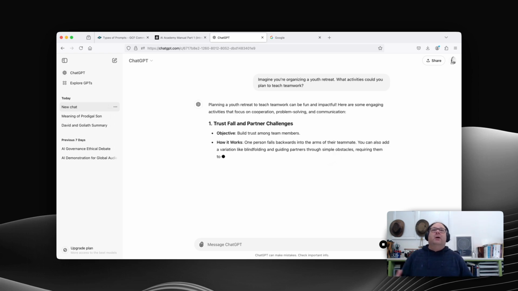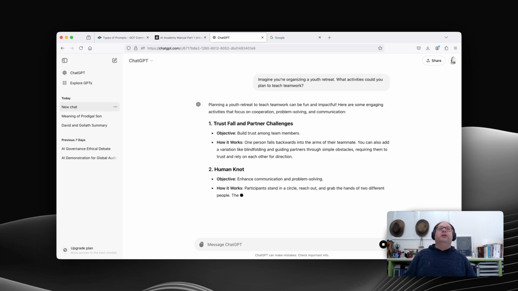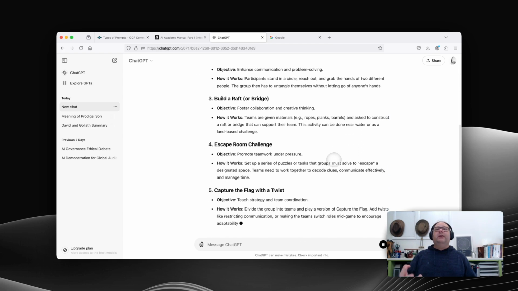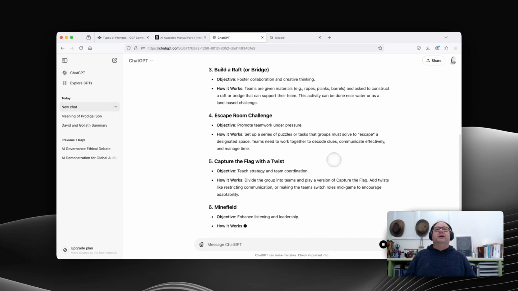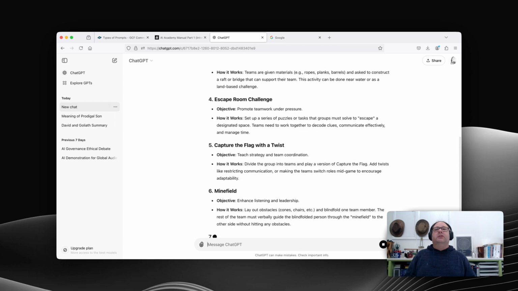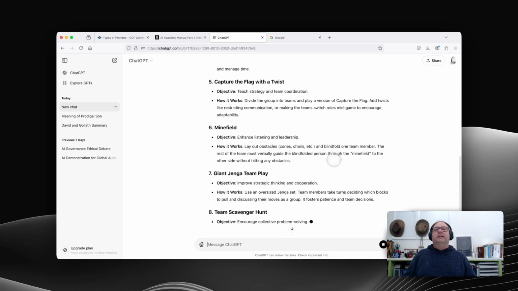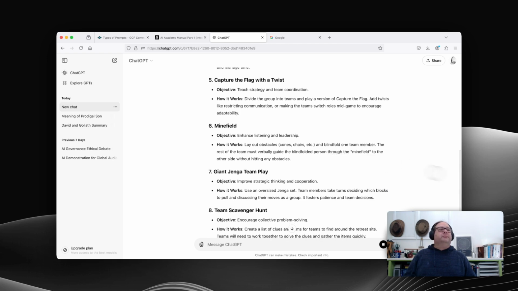So we're not just saying what activities would you plan to teach teamwork, or even what activities would you plan to teach teamwork to youth. We're saying do that within the context of organising a youth retreat. And it will come up with various activities here, and you could look through those. You might want to drill down into more detail with some of those.